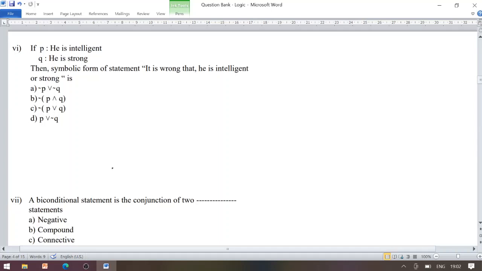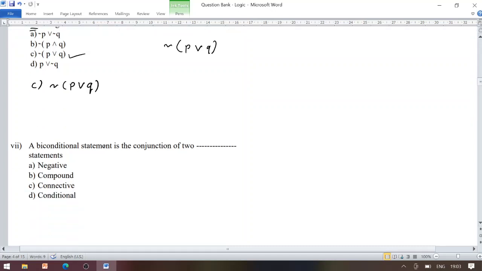The symbolic form of the statement "it is wrong that he is intelligent or strong": "it is wrong that" means we take the negation. "He is intelligent" becomes statement P, the word "or" is used for disjunction, and "he is strong" is statement Q. So our answer becomes option C, negation of P disjunction Q. Look at the next one.